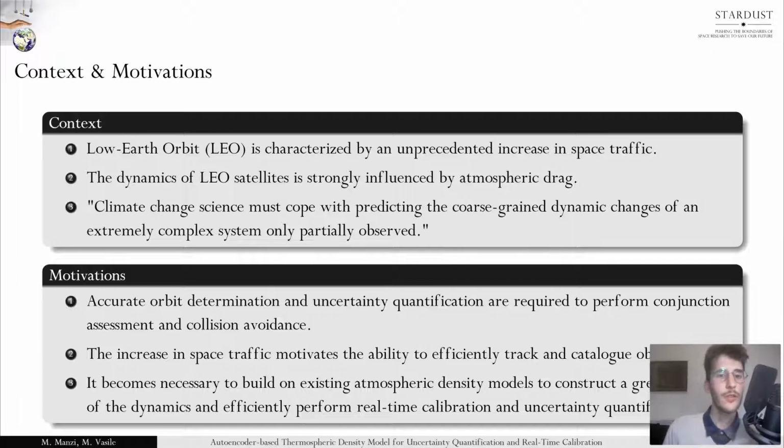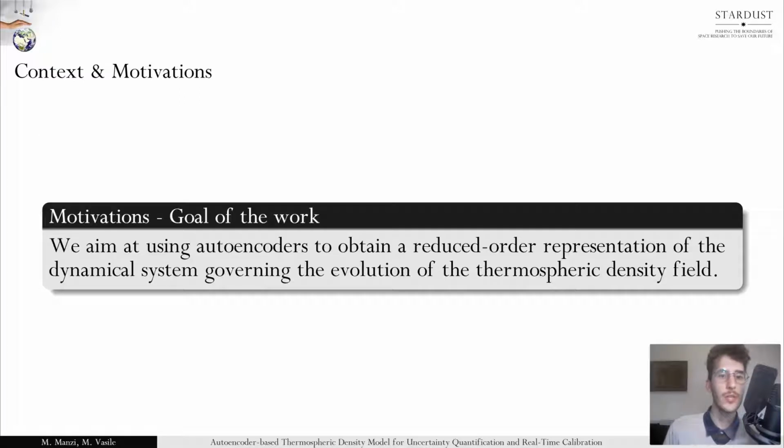So, bringing it all together into the goal of this work, we aim at using autoencoders to obtain a reduced order representation of the dynamical system governing the evolution of the thermospheric density field.